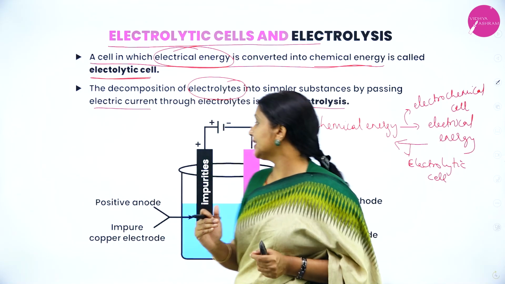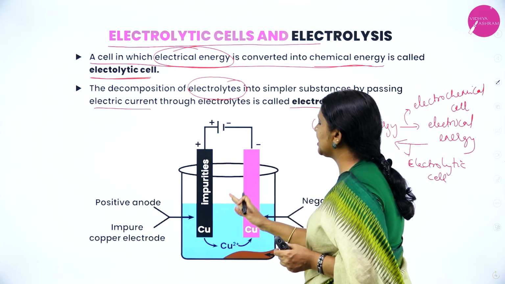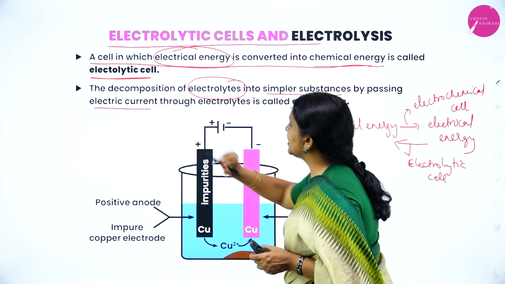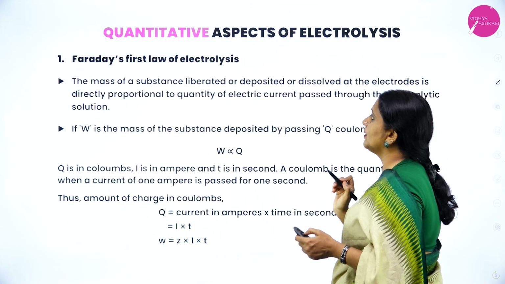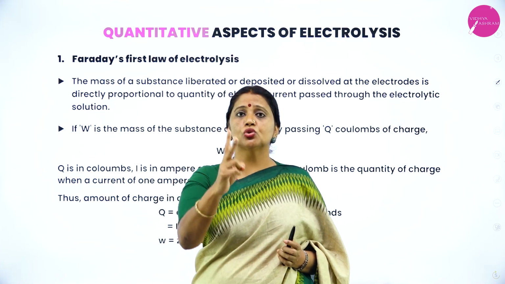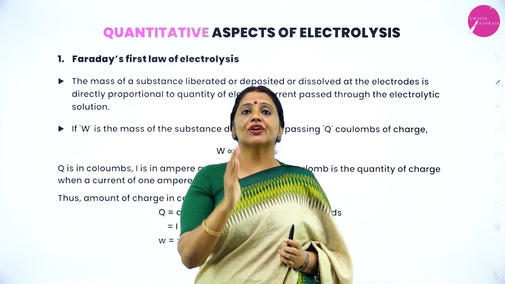So, this is the diagram of electrolysis. Regarding this electrolysis, we have two laws, Faraday's first law of electrolysis and Faraday's second law of electrolysis.